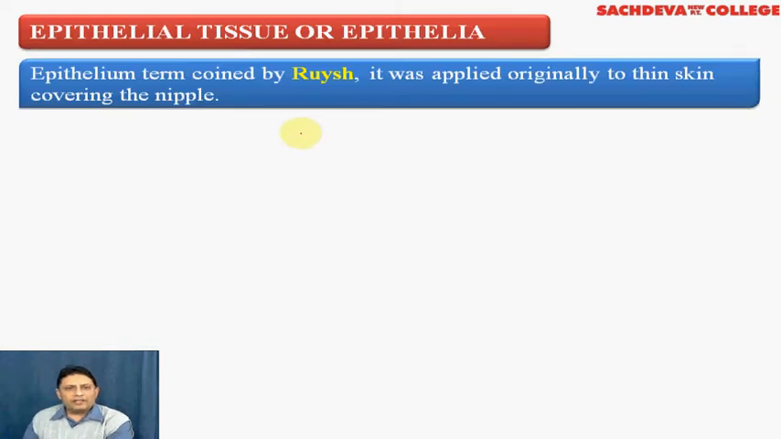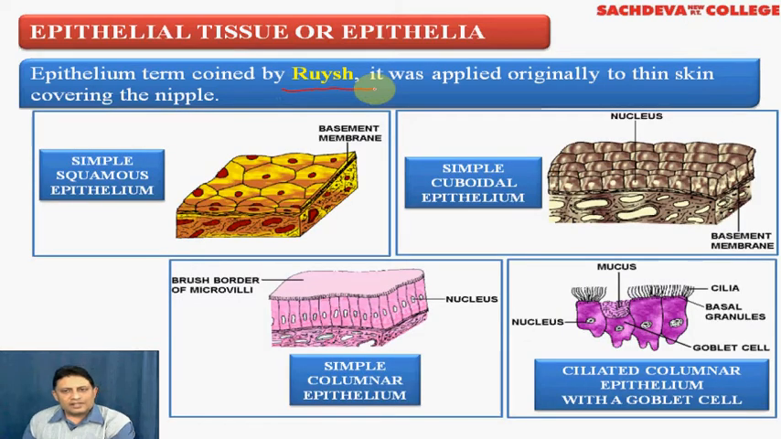First, we'll take epithelial tissue, also called epithelia. The term epithelium was coined by a scientist, Ruysch. It is an important question, very frequently asked. This term was originally applied to a thin skin which covers the nipple. You can see the various types of epithelial tissue.